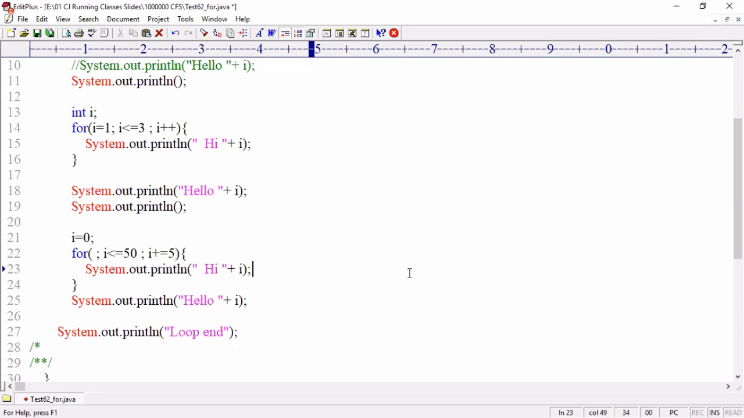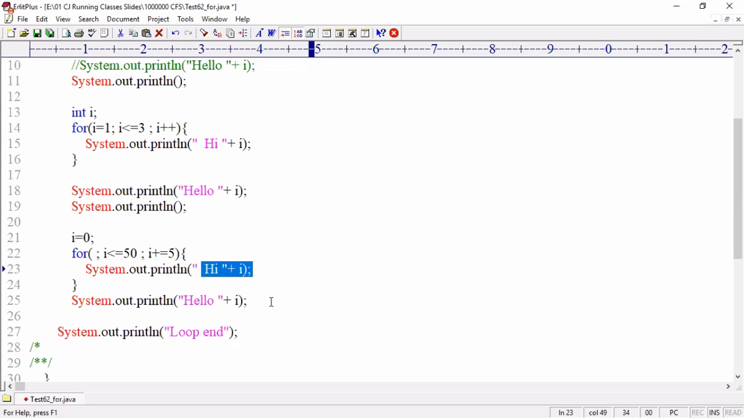Generally, people use the expression i plus plus, i minus minus. Should I always use i plus plus, i minus minus only? Not required. You can use any expression here. You just need to move the index value to the next. If you don't move the index value to the next, then the condition is always true and you will get an infinite loop.